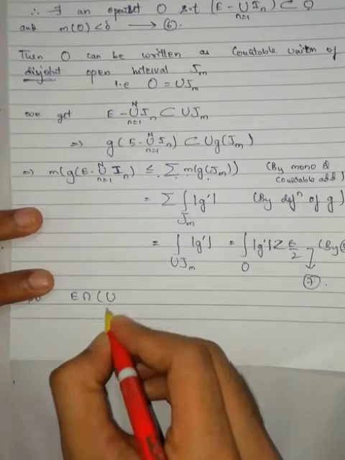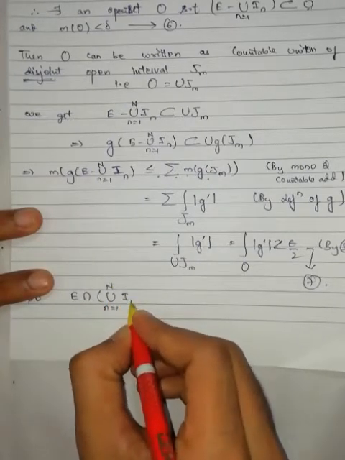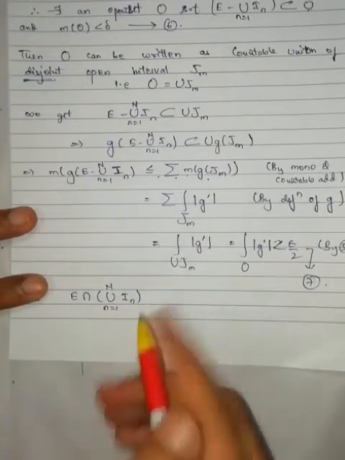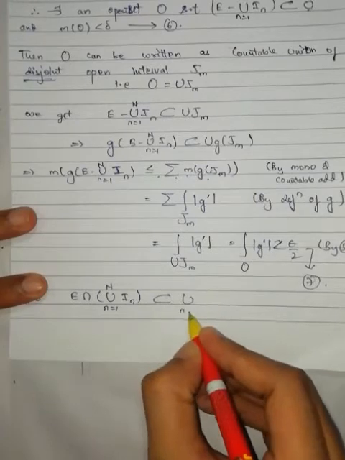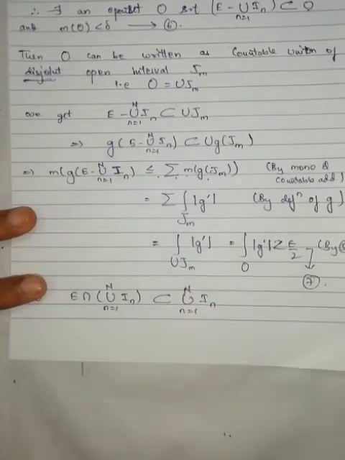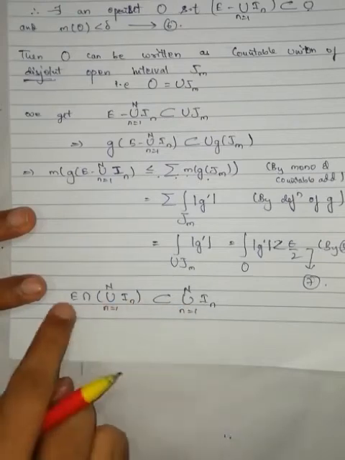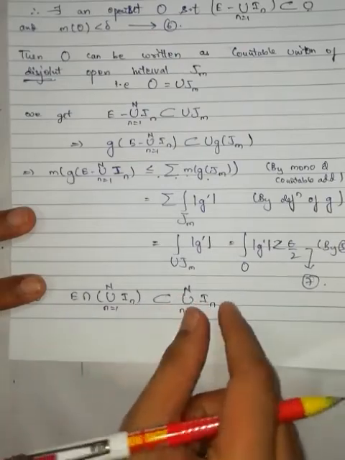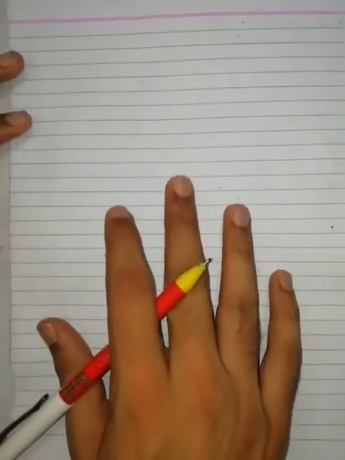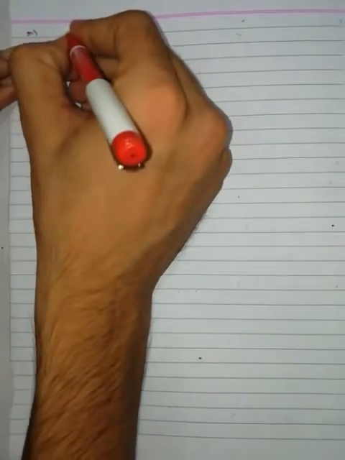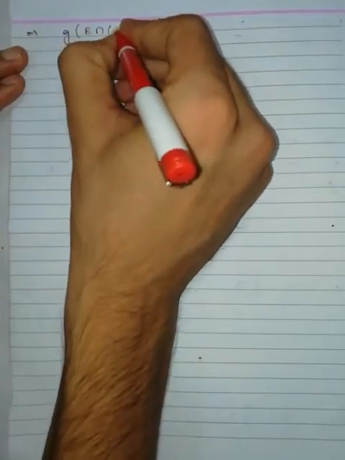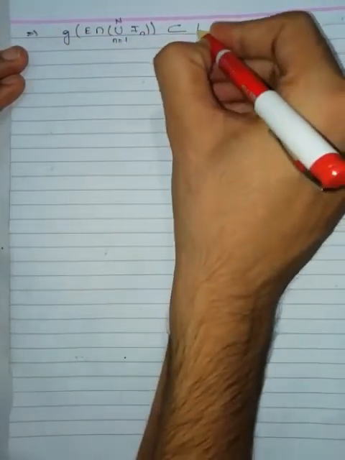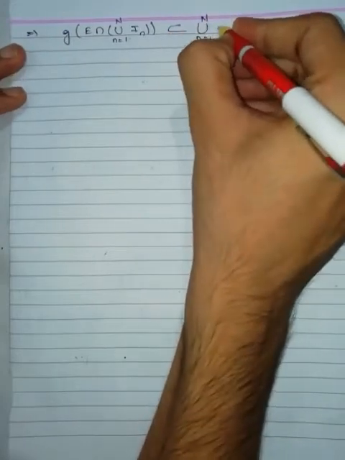E intersection union n equal to 1 to capital N I n. The intersection of these two is contained in E as well as in union n equal to 1 to capital N I n. Now, if this is a subset of this one, G of this one is a subset of G of this. This implies G of E intersection union n equal to 1 to capital N I n is a subset of union n equal to 1 to capital N G of I n.